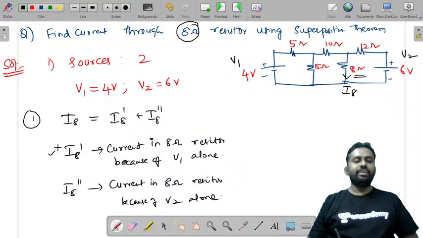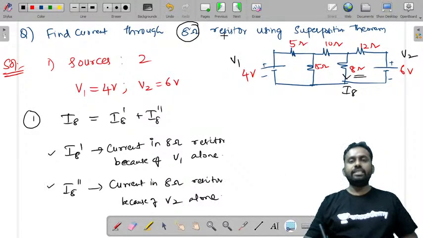So we have to find I8 dash and I8 double dash. Now let us see how we find that. Let us take this circuit.